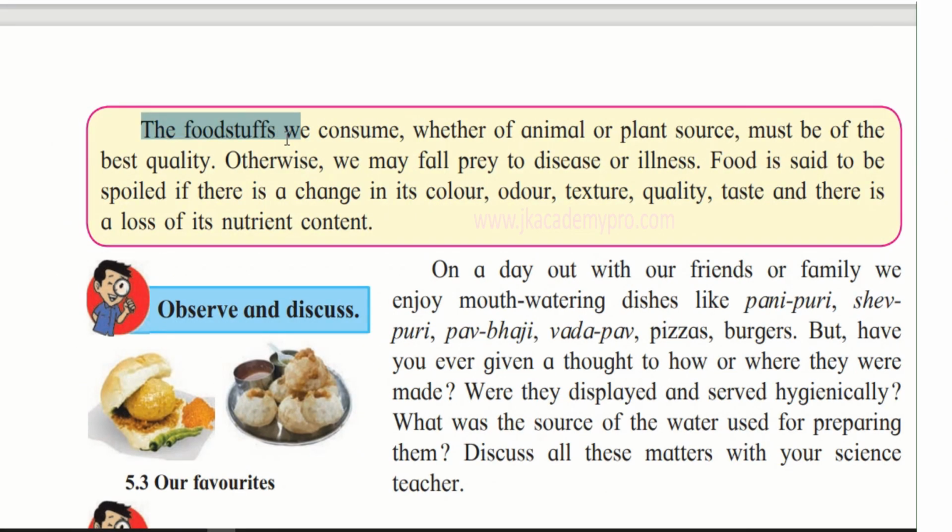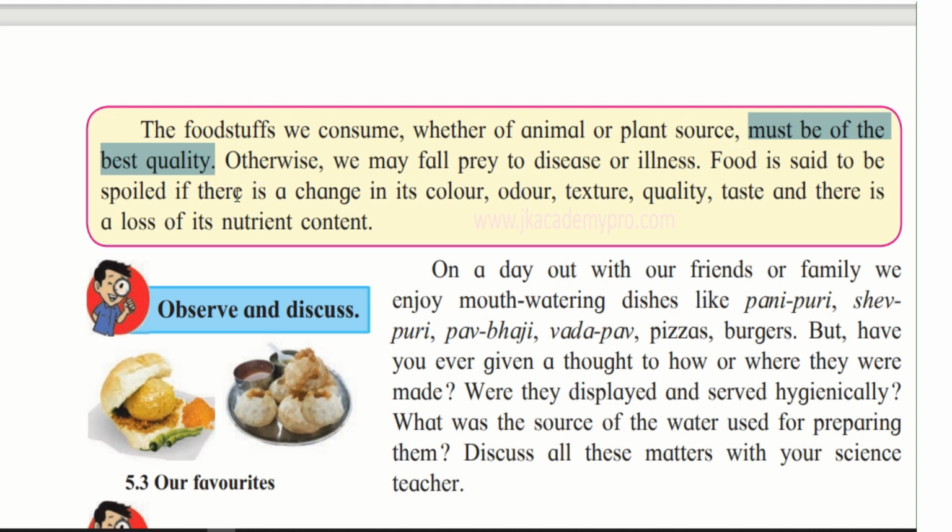The foodstuff we consume, that is, all the food items that we eat, whether from animal or plant source. Now, what is an animal source? We have milk, we have eggs, we have meat. So, all this comes from animals. And plant sources are all our grains, all our vegetables, all our fruits. Those are called the plant source. They must be of the best quality. So we should not compromise on our food.